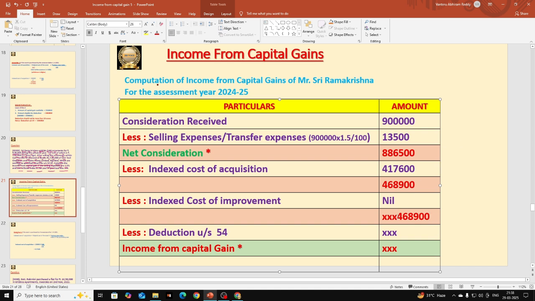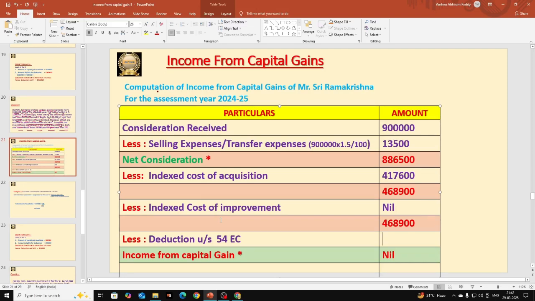After this we are going to give deductions under section 54. Whenever any assessee sells land and buildings and invests money in notified securities under section 54EC, he is eligible for deduction under section 54EC. But here he is selling gold ornaments and investing that money in notified securities, so deduction is not allowed here; it is nil.